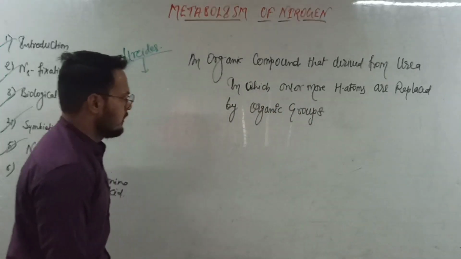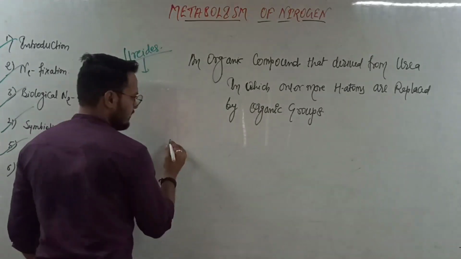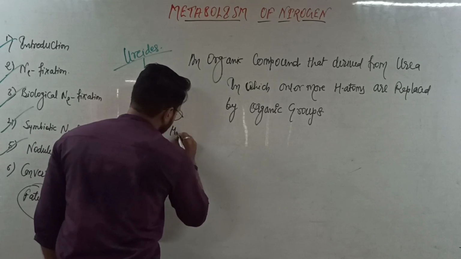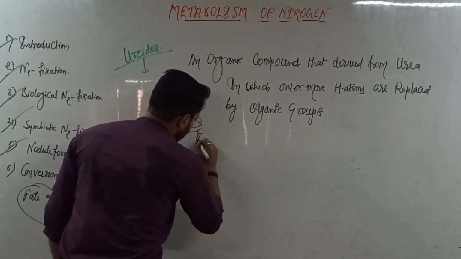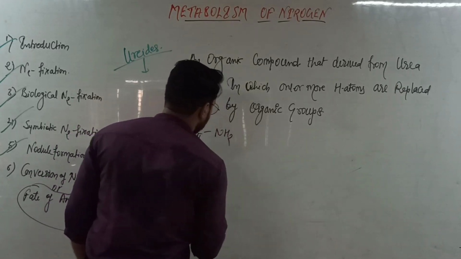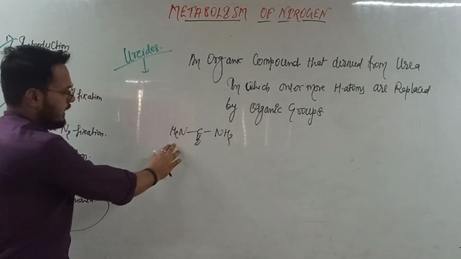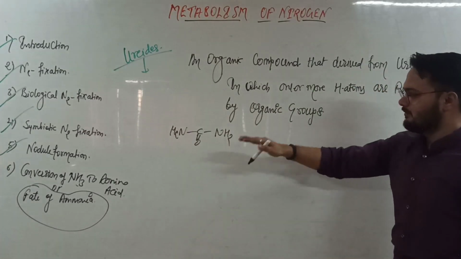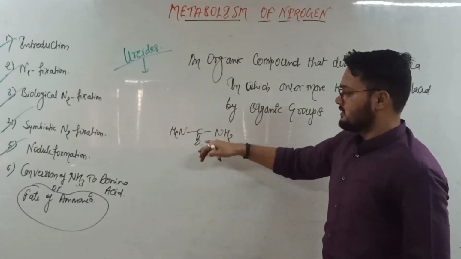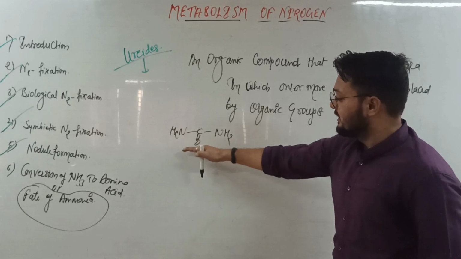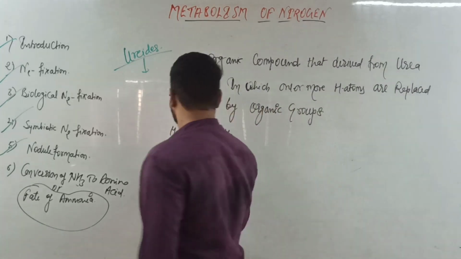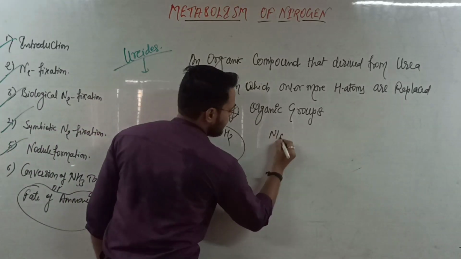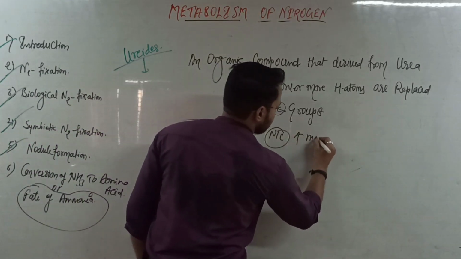That is clear. So let me show the structure of urea. That is a double amide, NH2 and NH2. So somehow we can say that there is much more nitrogen than carbon in urea, or we can say the nitrogen to carbon ratio is much higher.